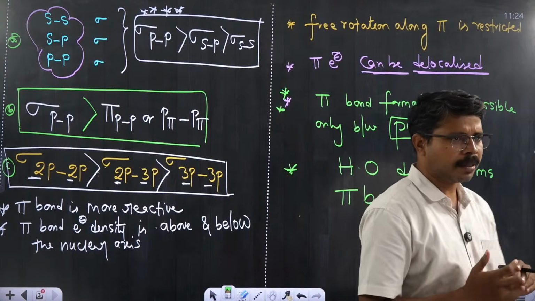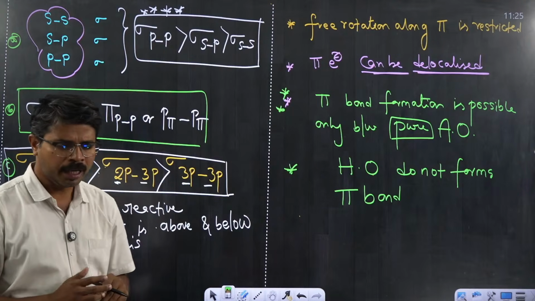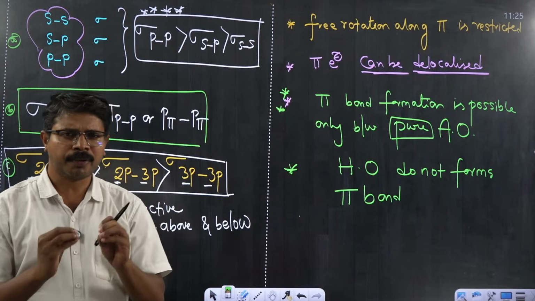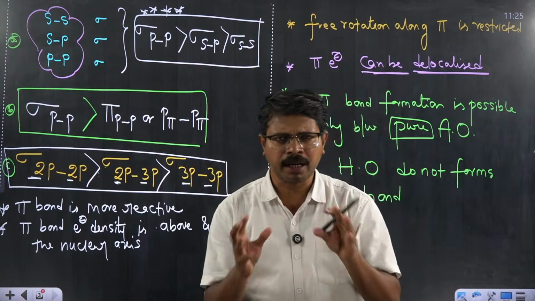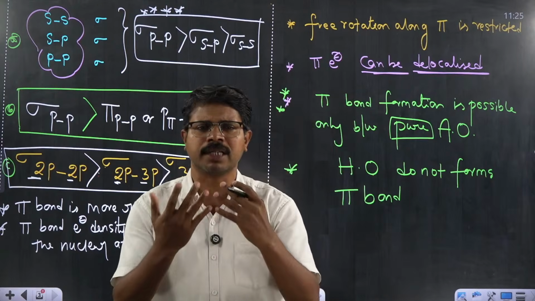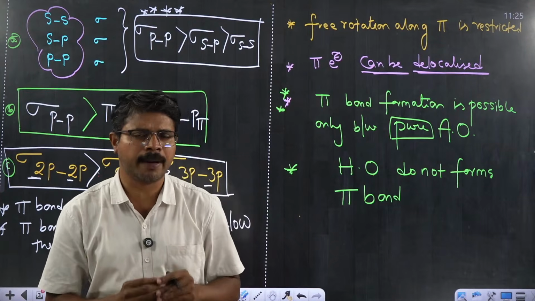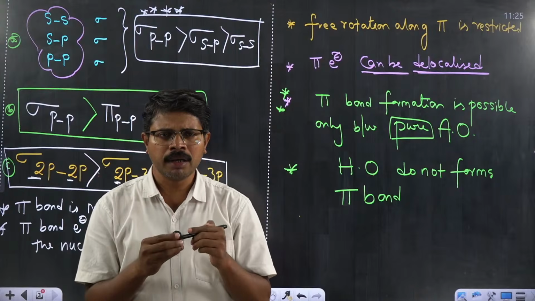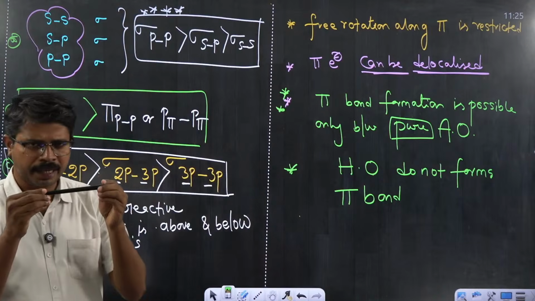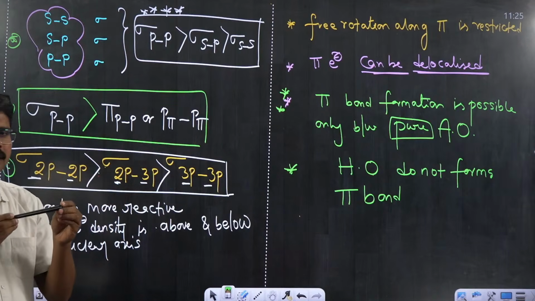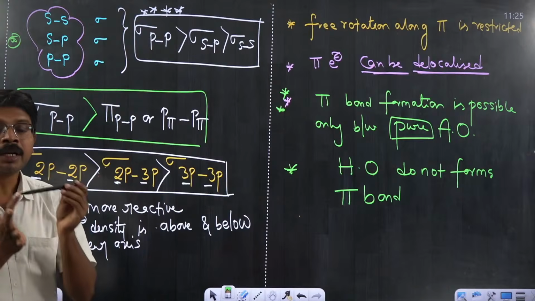If the points are clear, let's move on to the next point. I was explaining some important characteristics of sigma and pi bonds, out of which I wanted to repeat three main conclusion points once again. A sigma bond is a strong bond and hence a stable bond. The electron density along the sigma bond can be freely rotated. And sigma bonded electrons are localized between only two atoms. Sigma bonded electrons cannot be delocalized.